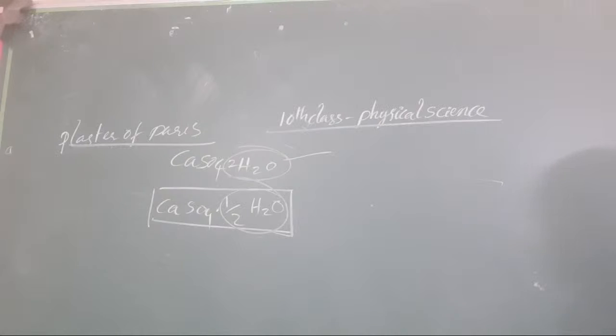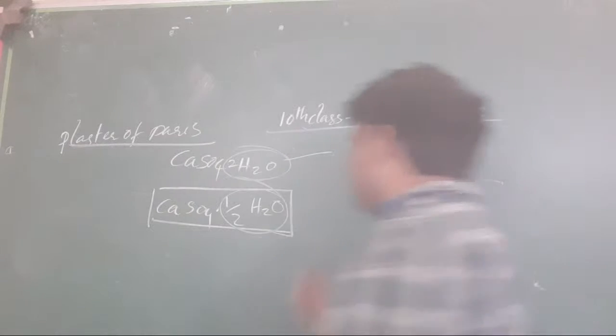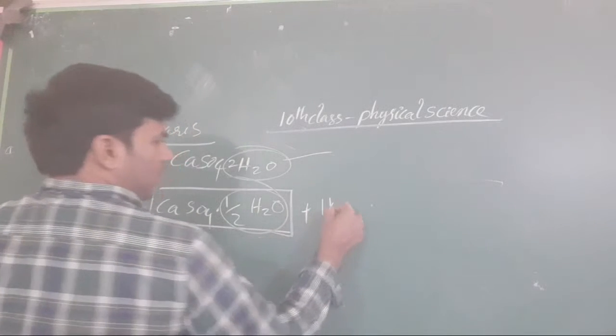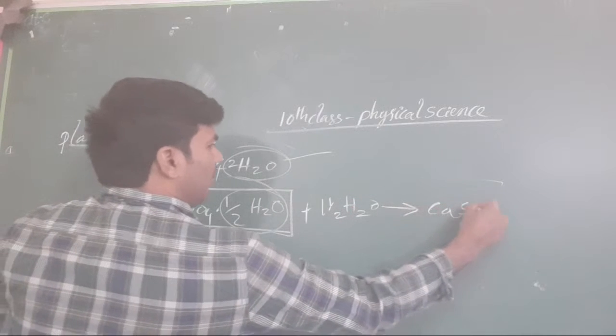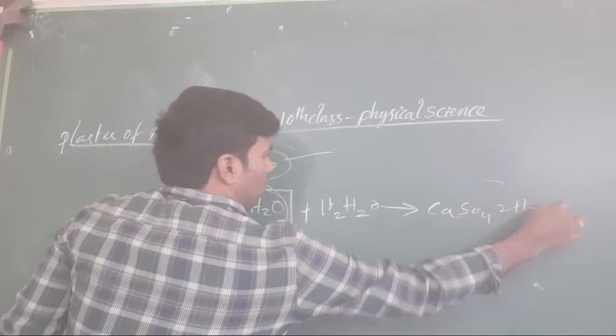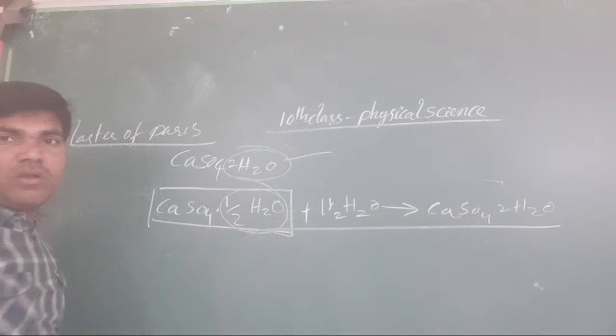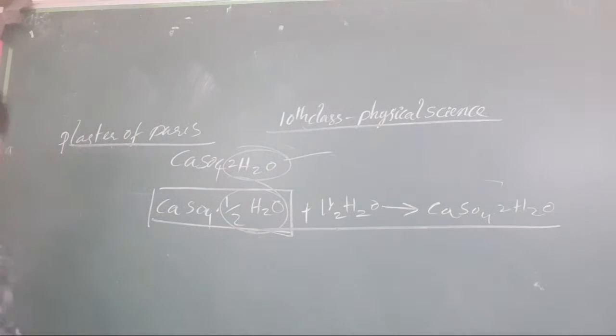When this plaster of Paris is mixed with water, it becomes very hard. And when we add the half H2O again, it will again become gypsum. Got it or not? This is the information about our plaster of Paris. This is about our acids and bases lesson.